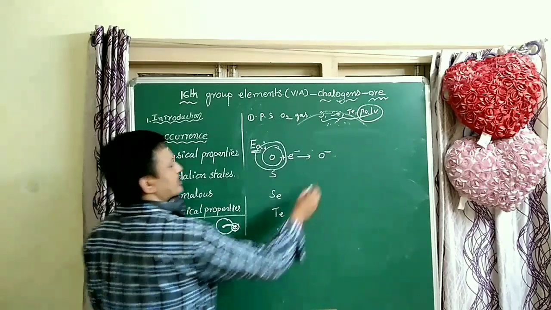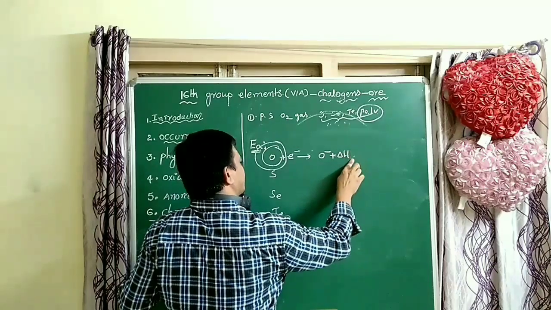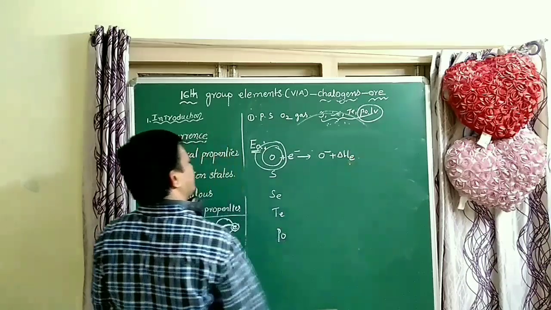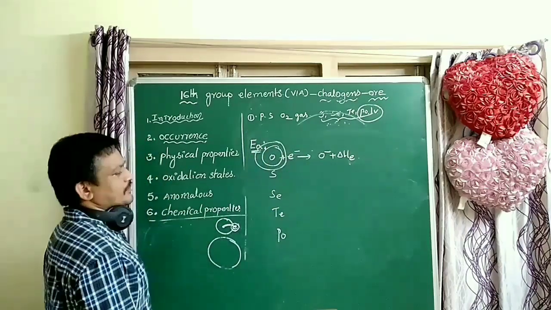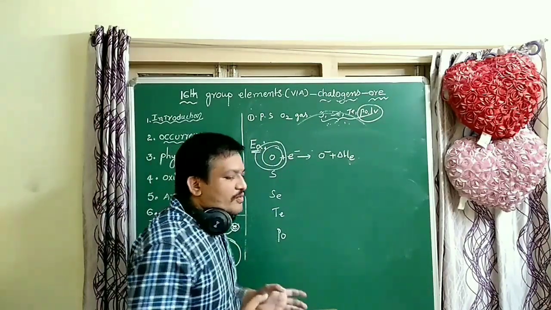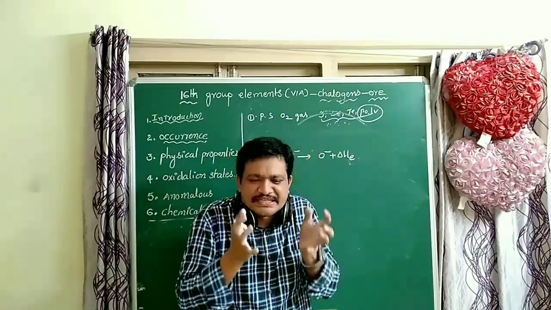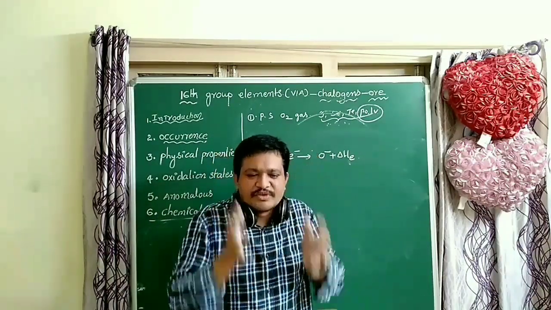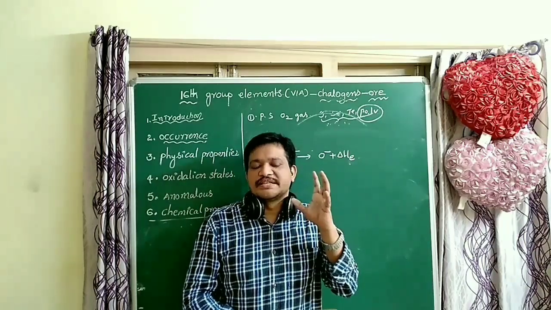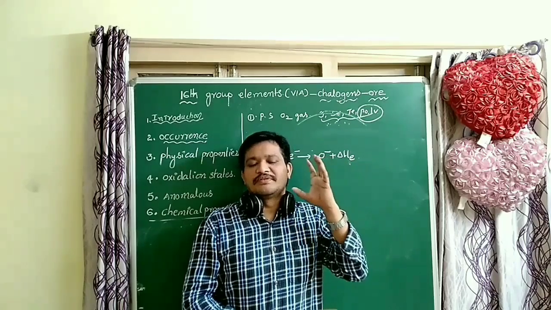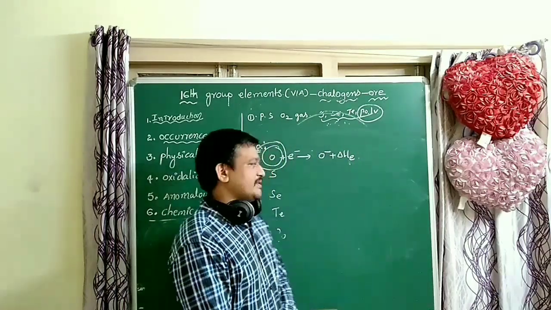That energy is called electron gain enthalpy. This process is an exothermic process. The first electron affinity of almost all elements is negative, meaning some amount of energy is released. Very important, students: the process is exothermic.